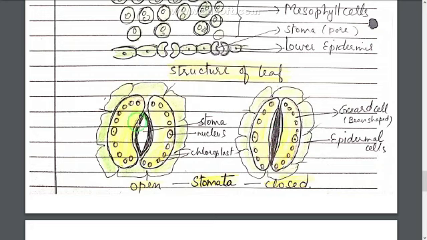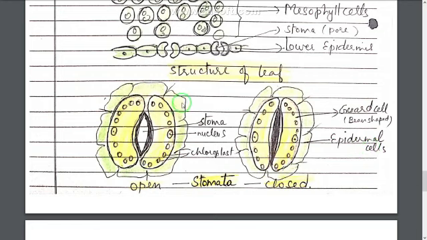So the structure of stoma is that each hole or pore, that is stoma, is surrounded by two kidney shaped or bean shaped cells known as guard cells. In these guard cells there are small dot like structures called chloroplasts and a nucleus is also there. Now outside these guard cells are epidermal cells.